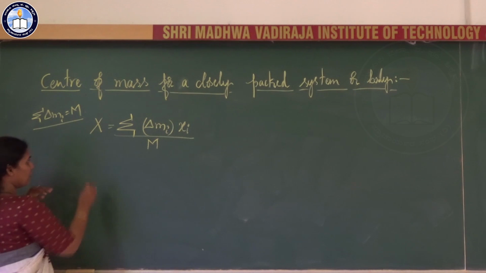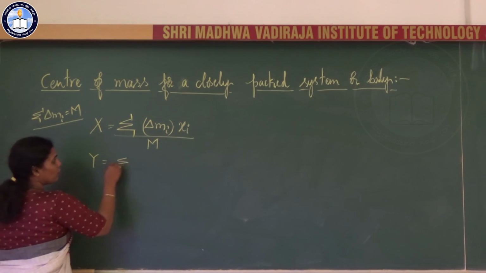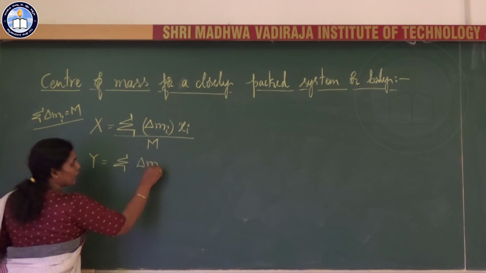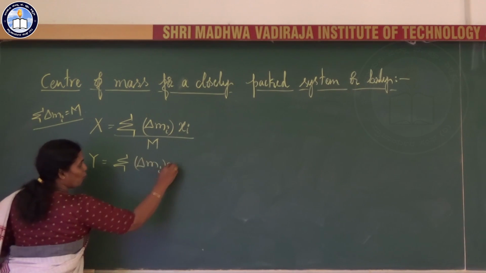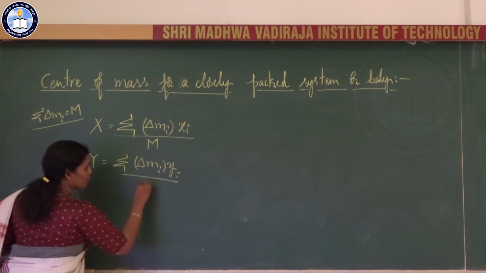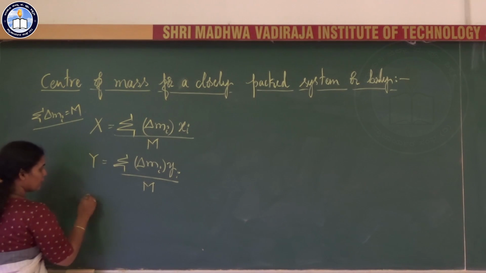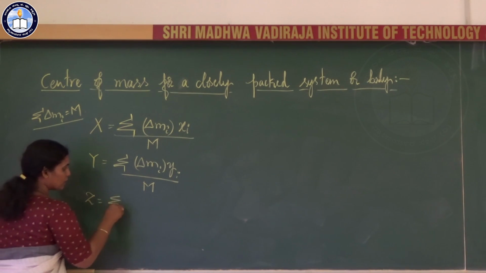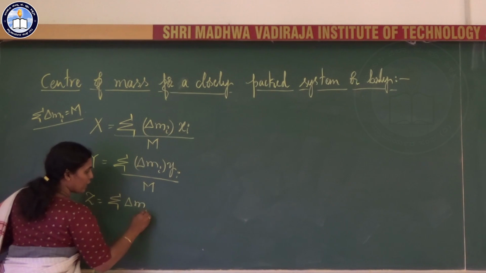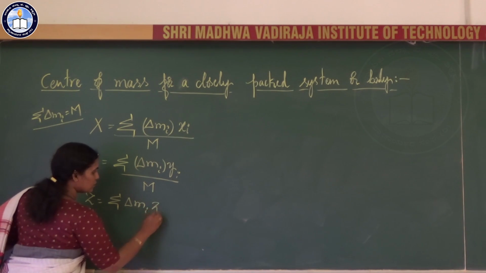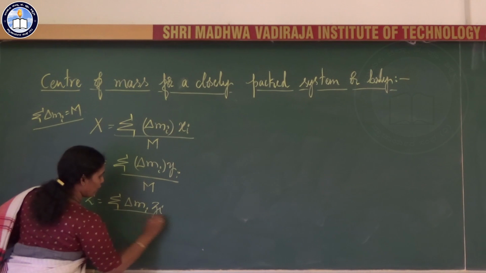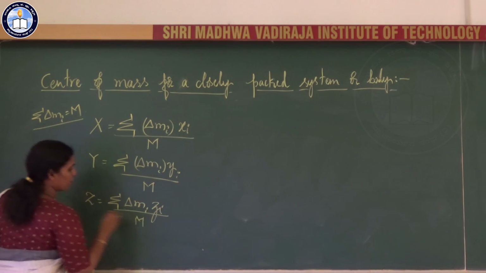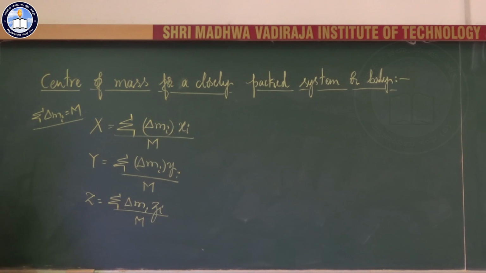Similarly, y equal to summation delta mi yi divided by m, and z equal to summation delta mi zi divided by m. Now, as the number of particles n goes on increasing, these equations become exact.